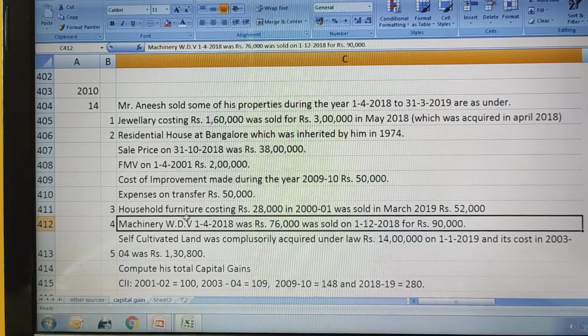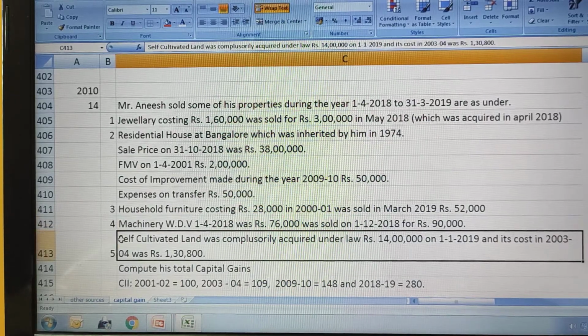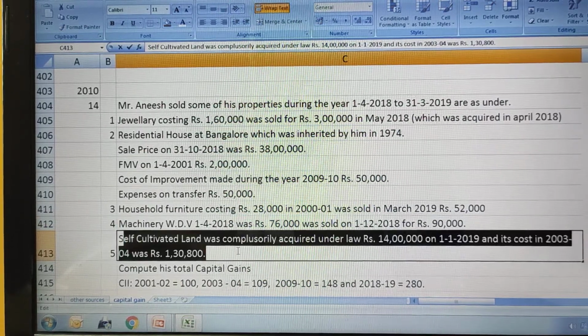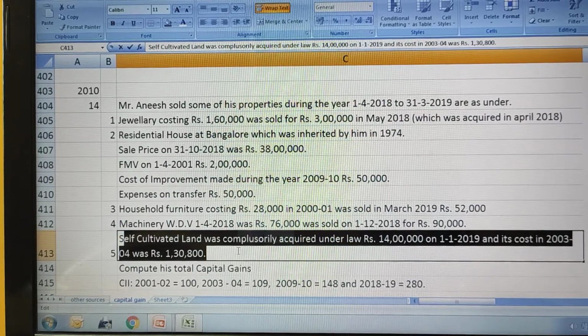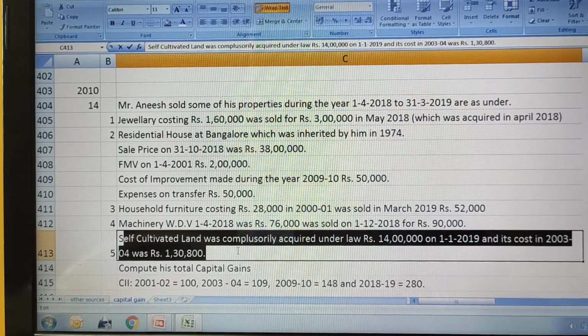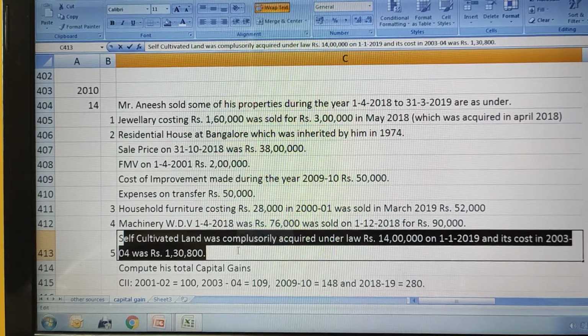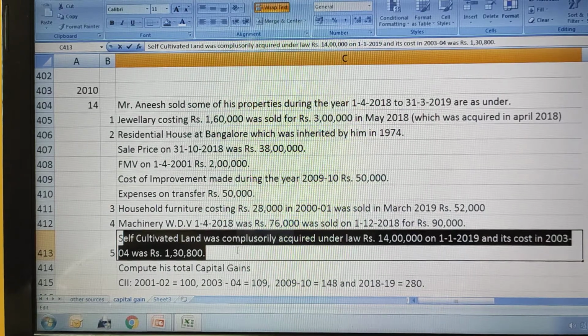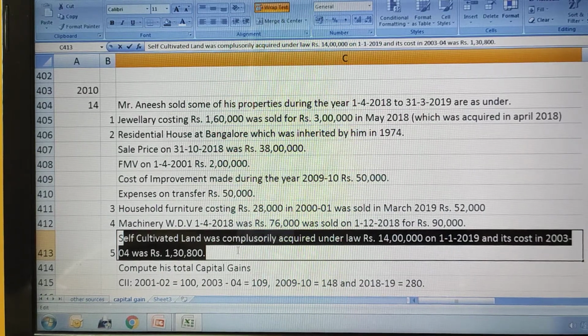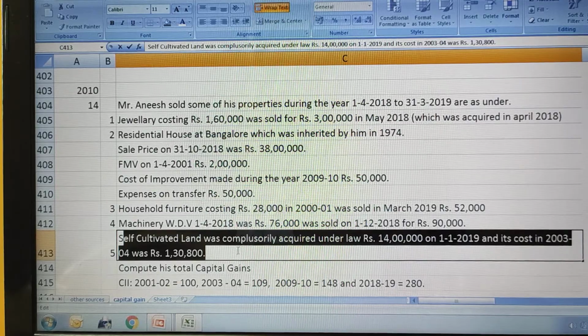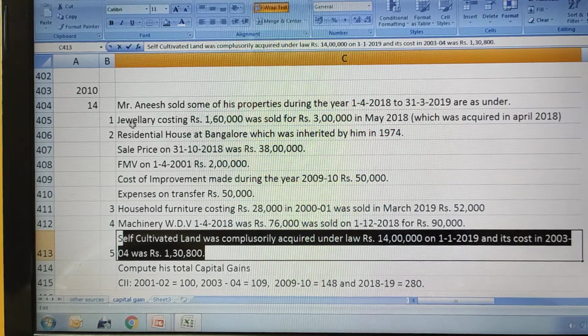Then the last property he sold is self-cultivated land, which was acquired compulsorily under law for rupees 14 lakhs on 1st January 2019, and its cost in 2003-04 was 1,30,800. So these are the 5 properties given.